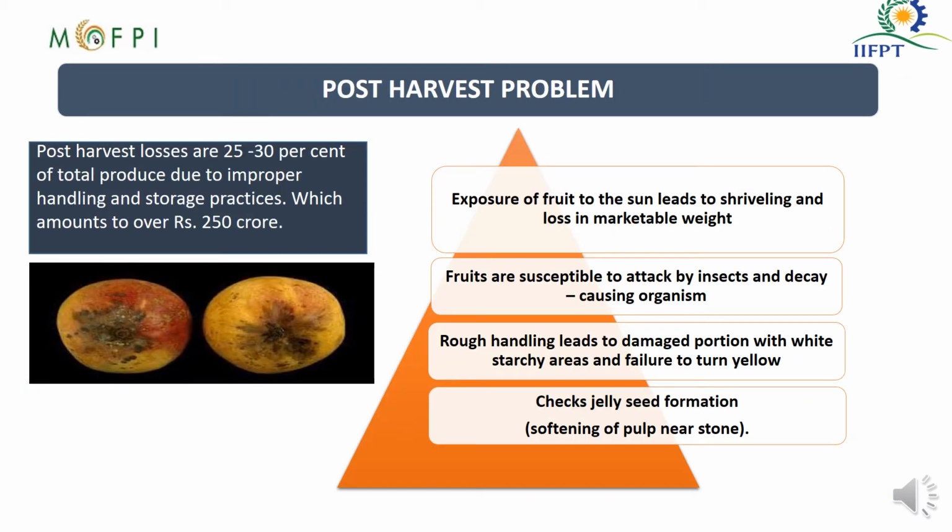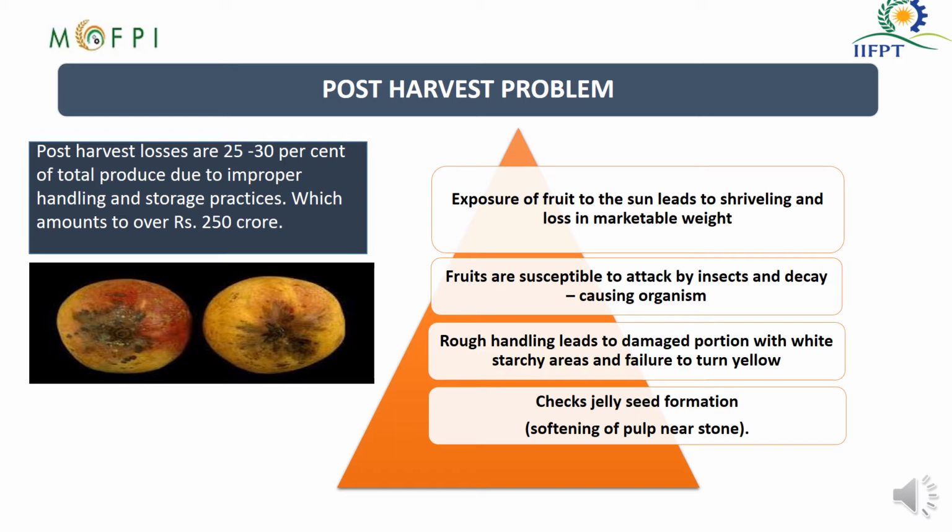The most important factor which has led us towards the value addition of mango fruit is the post-harvest losses. The post-harvest losses for this fruit account for about 25 to 30%, which amounts to over rupees 250 crore. Again, the problems associated after harvesting this fruit are, for example, exposure of fruit to the sun may lead to shriveling and loss in marketable weight. As the moisture evaporates, the fruit will become slightly dry and the weight will become less.